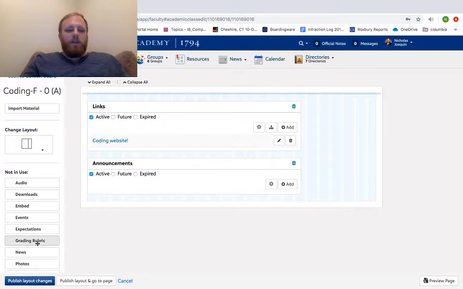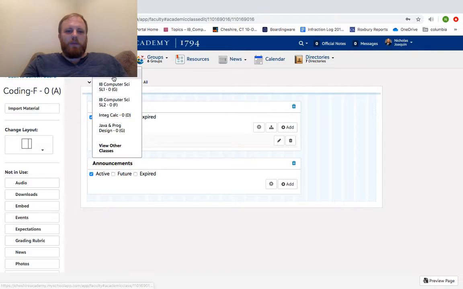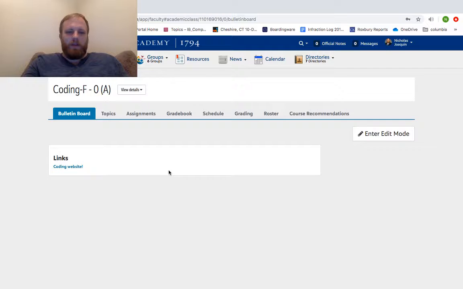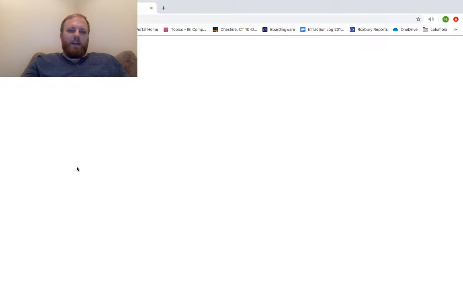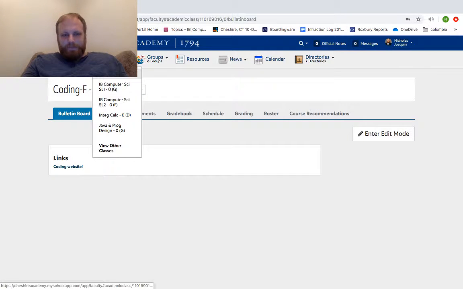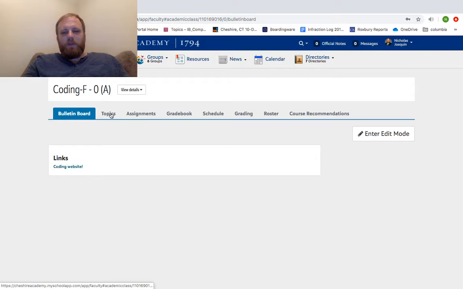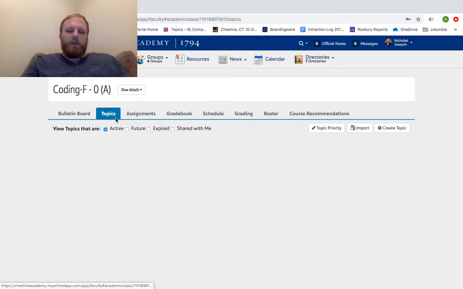Right? So now I can click publish layout changes. Doesn't really make a massive difference for the most part, but if you're missing something, it's probably the button you got to click. Right? And now you can see that that links piece already loaded in. I click on that, it opens up code.org, which is just an example. So again, setting that stuff up on bulletin board or on topics pages seems pretty straightforward.